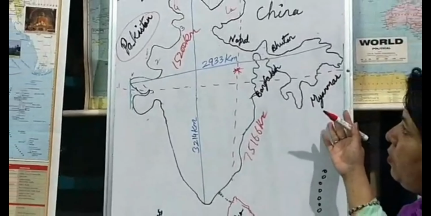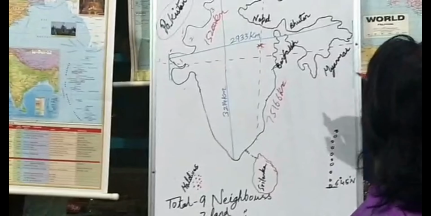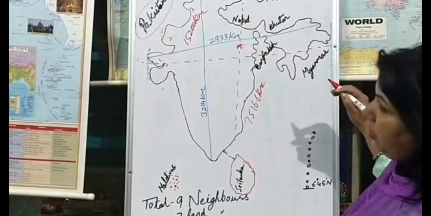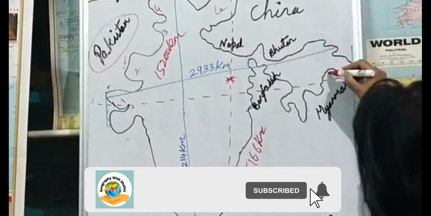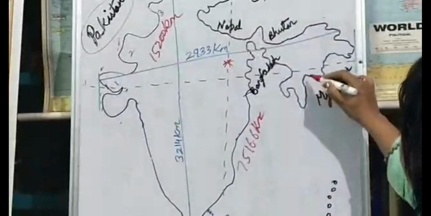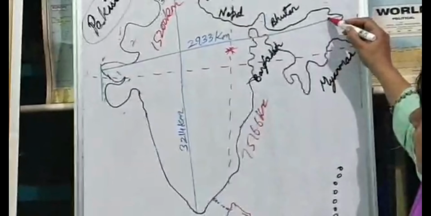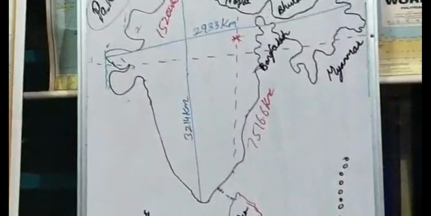Now let's talk about Myanmar, which was earlier known as Burma. So Myanmar is surrounded by the neighbors. They are Arunachal Pradesh here, then Nagaland, Manipur and Mizoram. So these are the neighbors of Myanmar: Arunachal Pradesh, Nagaland, Manipur and Mizoram.